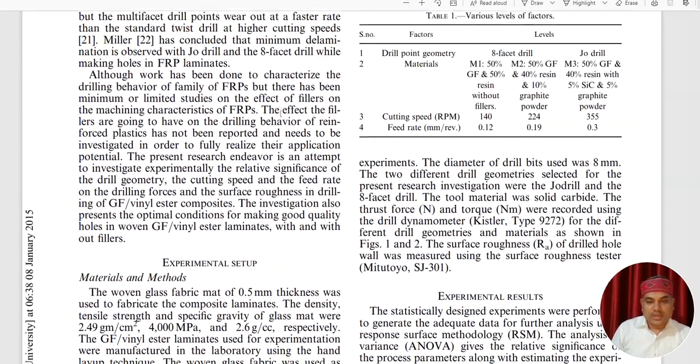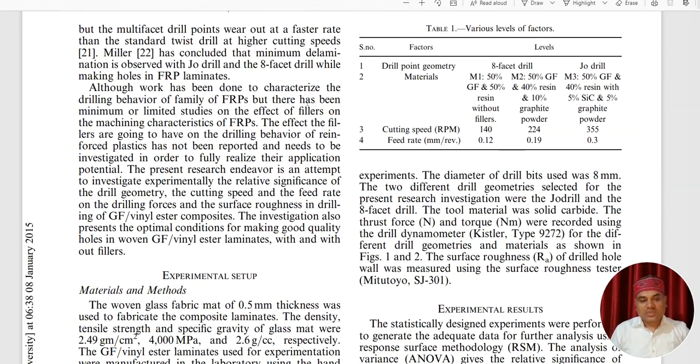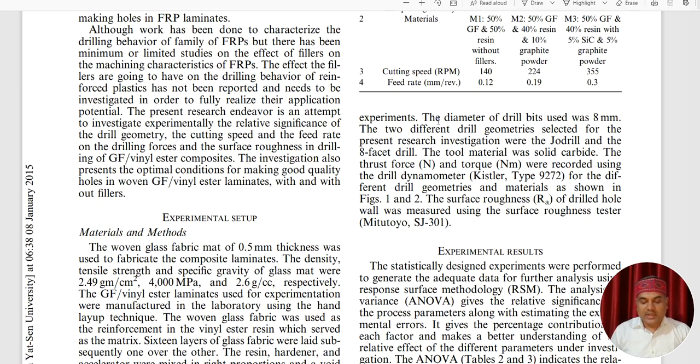Just see this paper. In this paper, we studied the effect of drilling parameters, namely cutting speed, feed rate, and drill point geometry, on a material of glass fiber and vinyl ester. We added fillers, silicon carbide and graphite powder, and optimized the result.